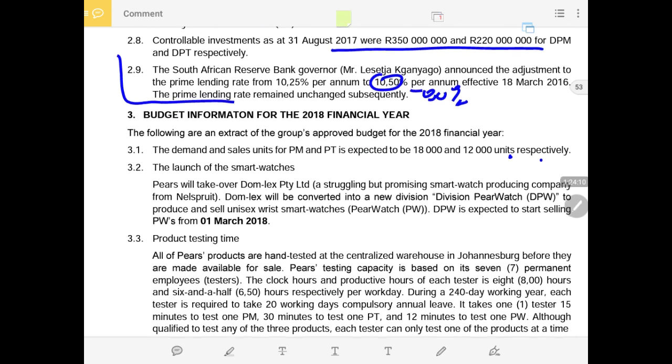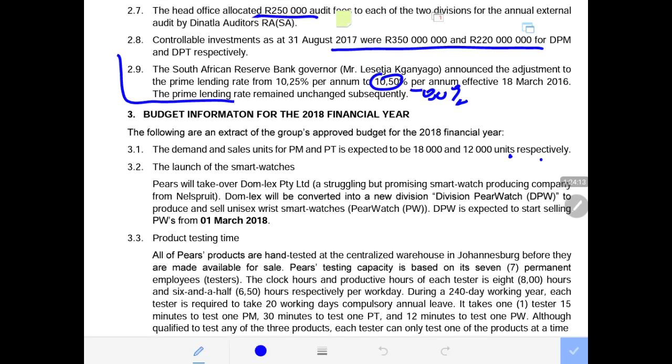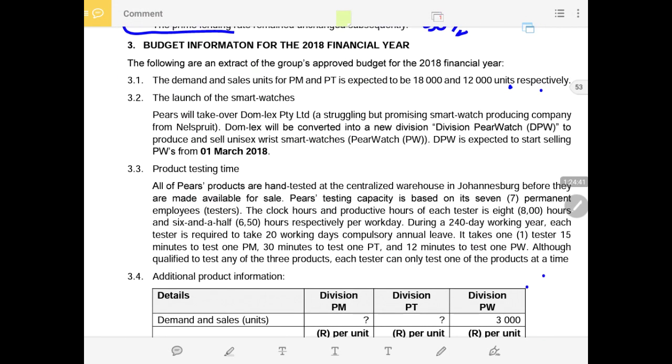Then it further says that Domlex will be converted into a new division. Now they're introducing a 3rd division, which is division PEARS Watch, DPW, to produce and sell unisex wrist smartwatches. PW is expected to start selling these watches from the 1st of March 2018. That's the information they're giving us.